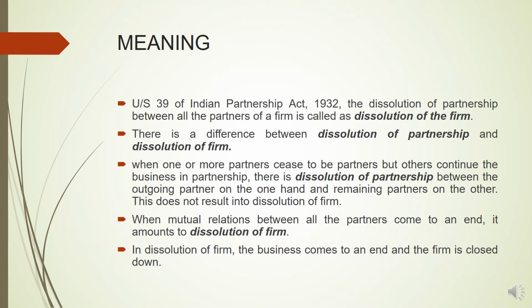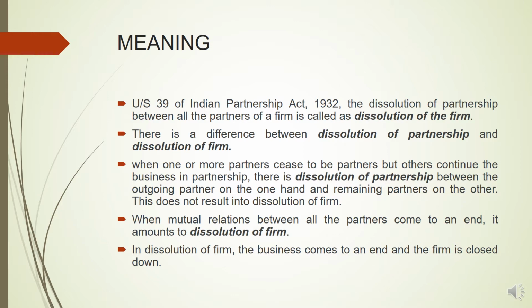Starting with the meaning. Under Section 39 of Indian Partnership Act 1932, the dissolution of partnership between all the partners of a firm is called as dissolution of the firm. So by dissolution, we basically mean the ending up of the firm or the winding up of the firm. So when the partnership agreement between all the partners comes to an end, it leads to dissolution of the firm.